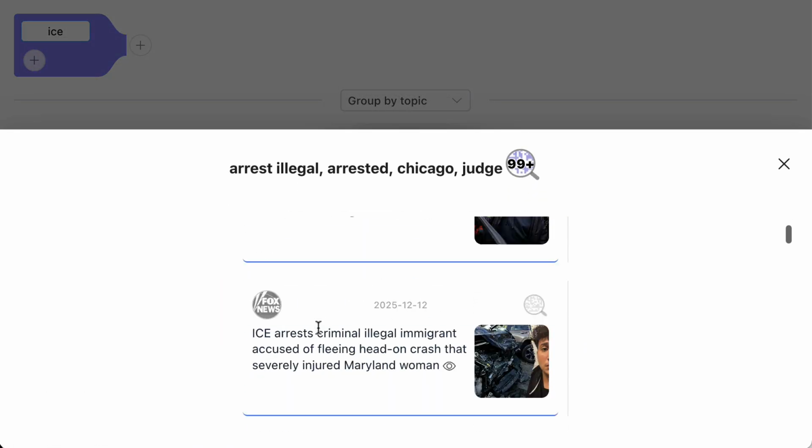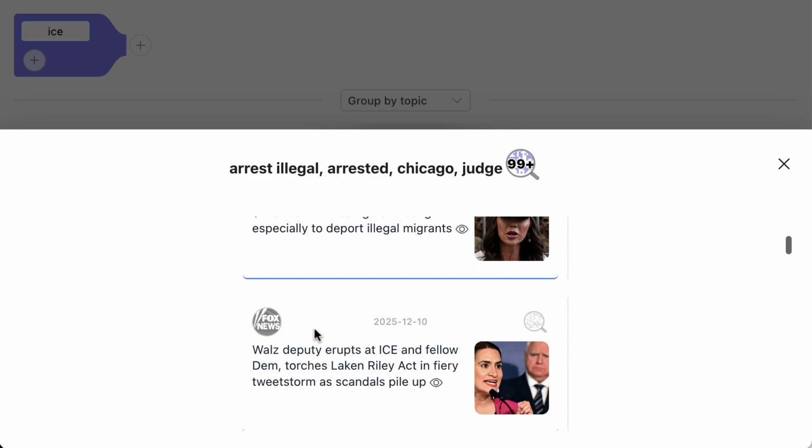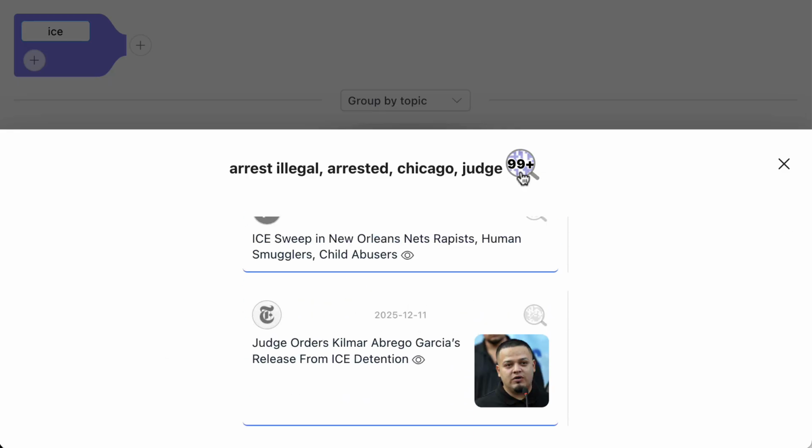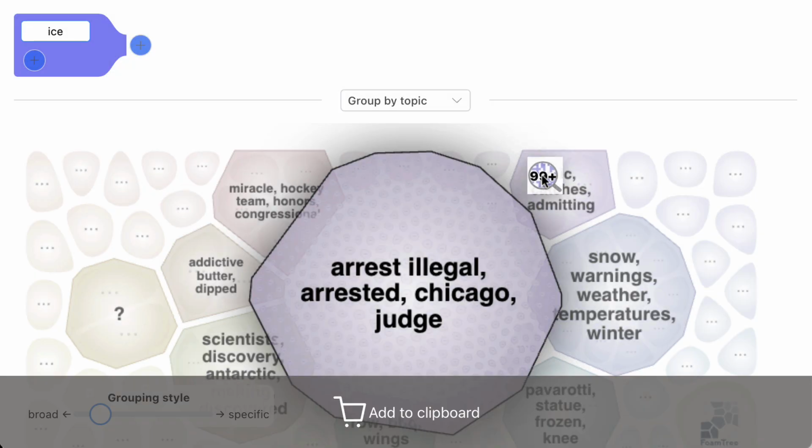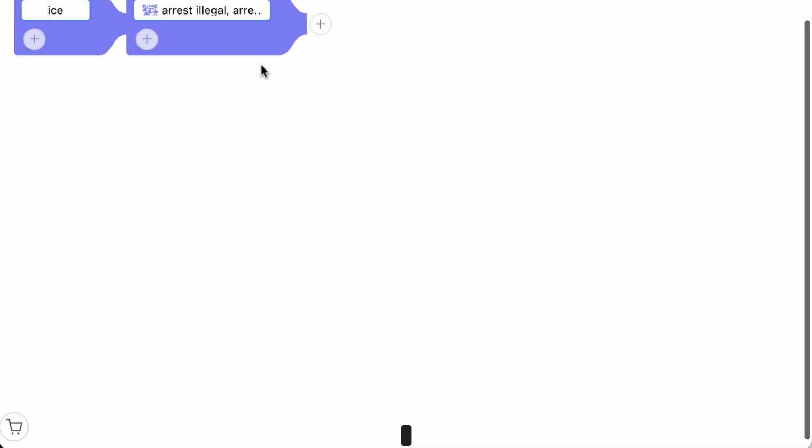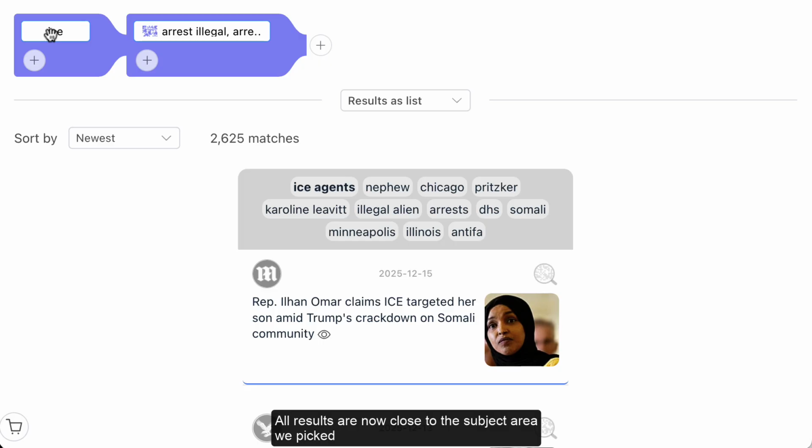So there's a lot of stuff in the news at the moment about ice, and we have a summary of all of these articles in the form of this, what I call a query code. It's a compact binary representation of the subject matter or the subject area, which you can think of as being like a postcode. So it identifies a particular area. In this case, it's all to do with this federal agency and what they've been up to. So I can pick that up and either drop it into my clipboard or use it as part of my search criteria. So now we're matching documents that contain the word ice, but also are close to this subject area.